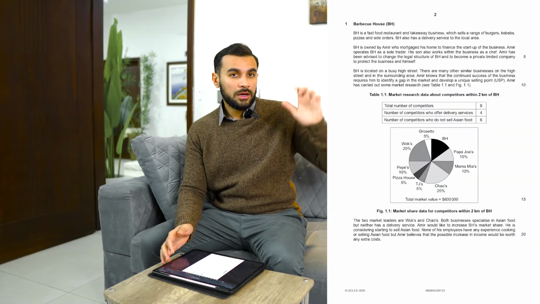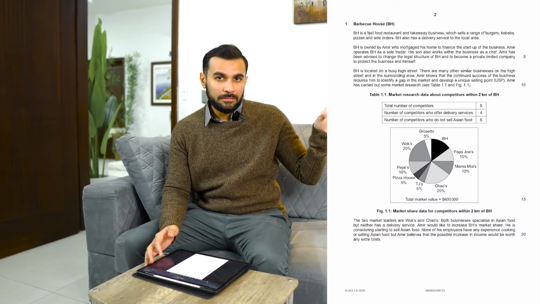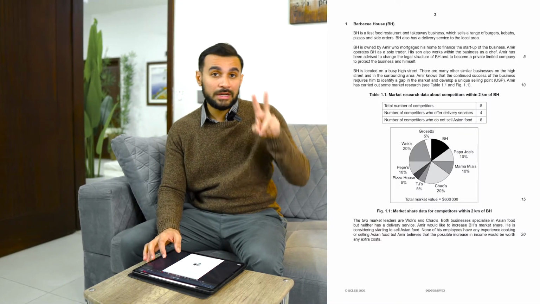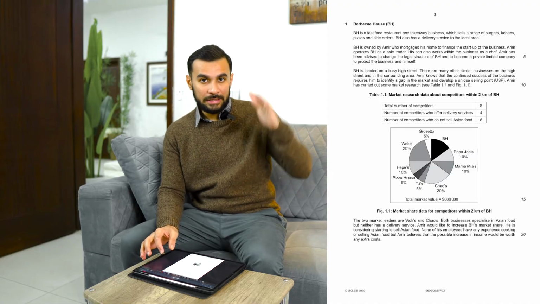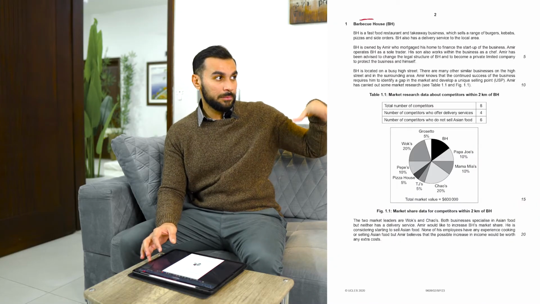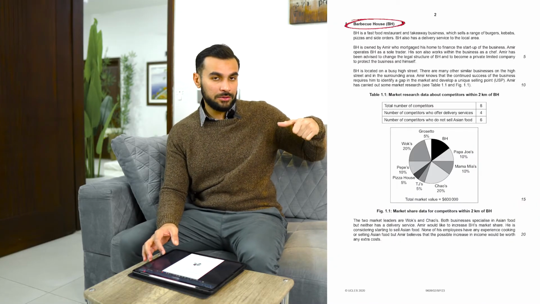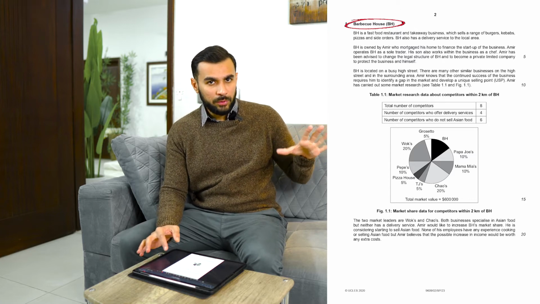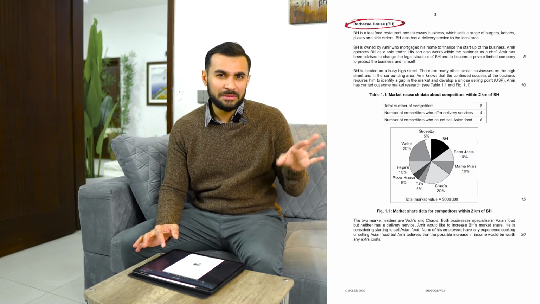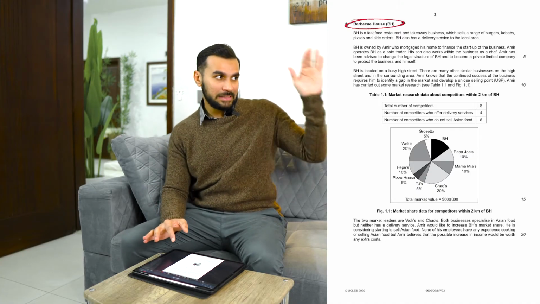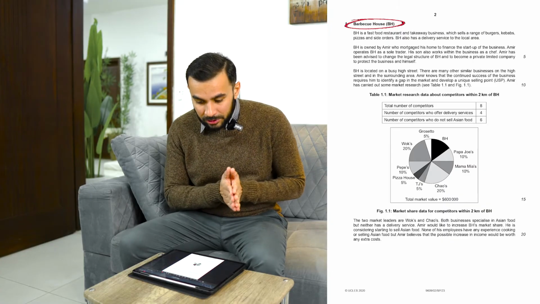Paper 2, as you can see on your screen right now, we will be using the specimen exam for this video. In Paper 2, you will have two case studies. Each case is approximately one page, like this barbecue house case study given in your specimen exam. Maximum it's one page, sometimes a little more, but most of the time it's one page of case study in which you will be told about a certain business.